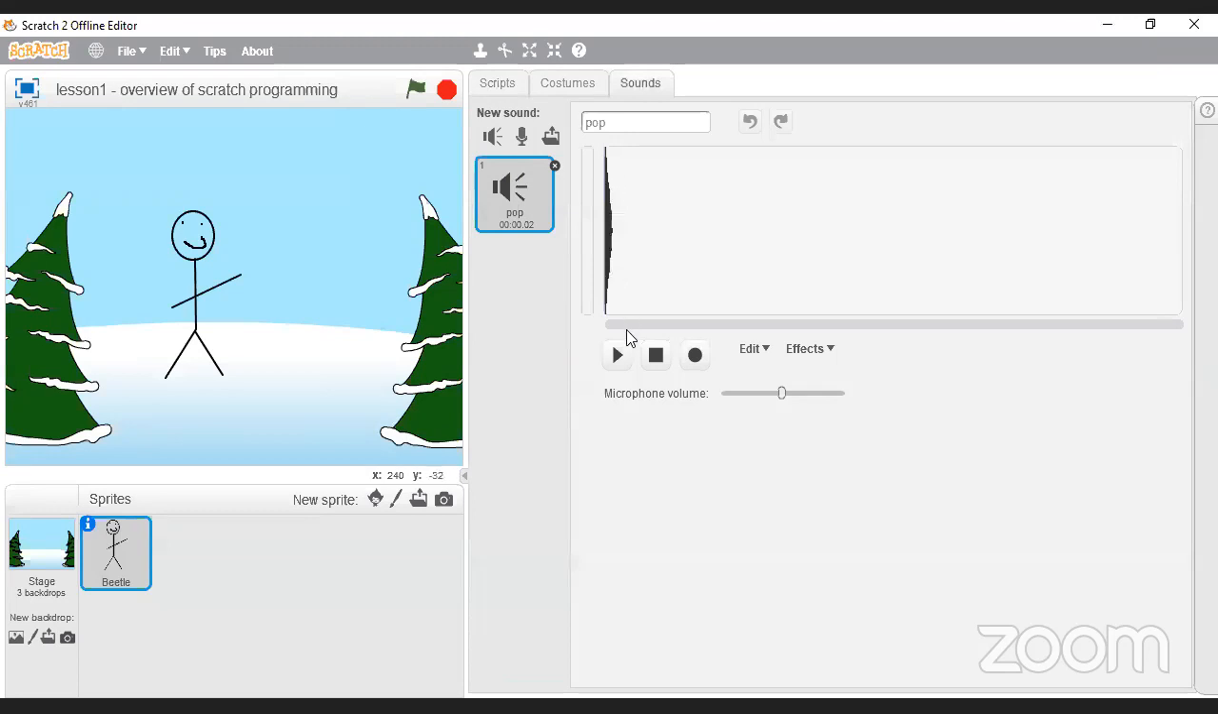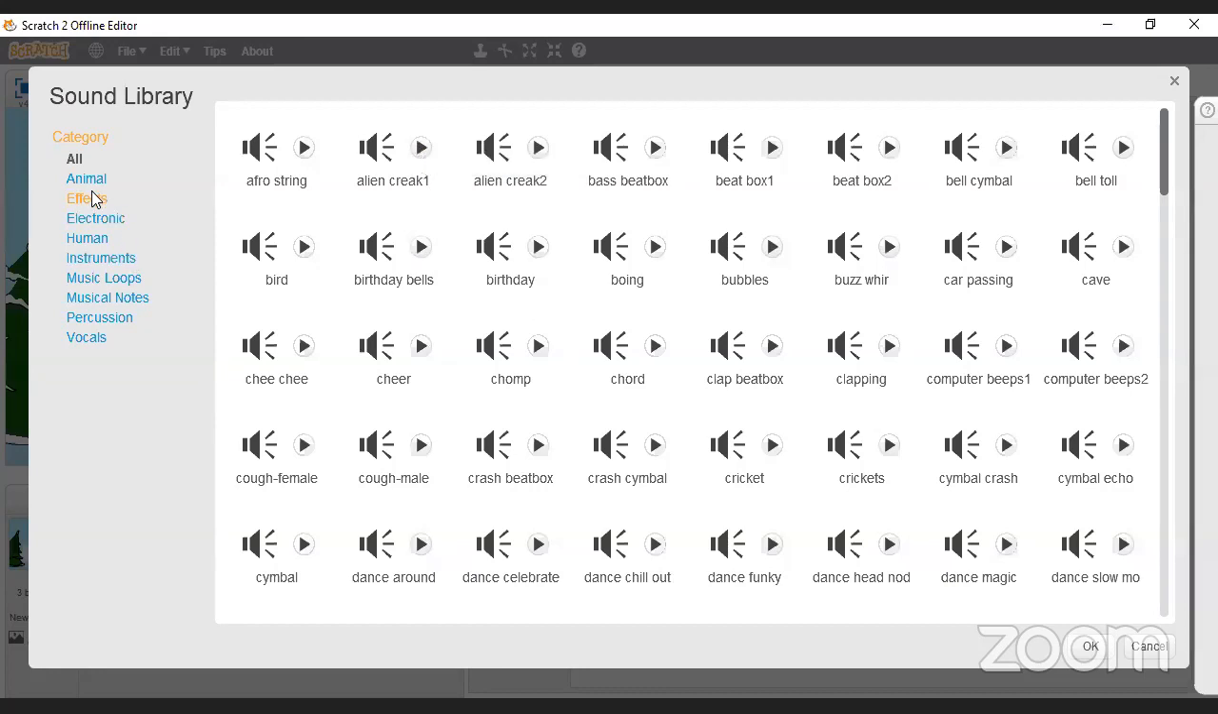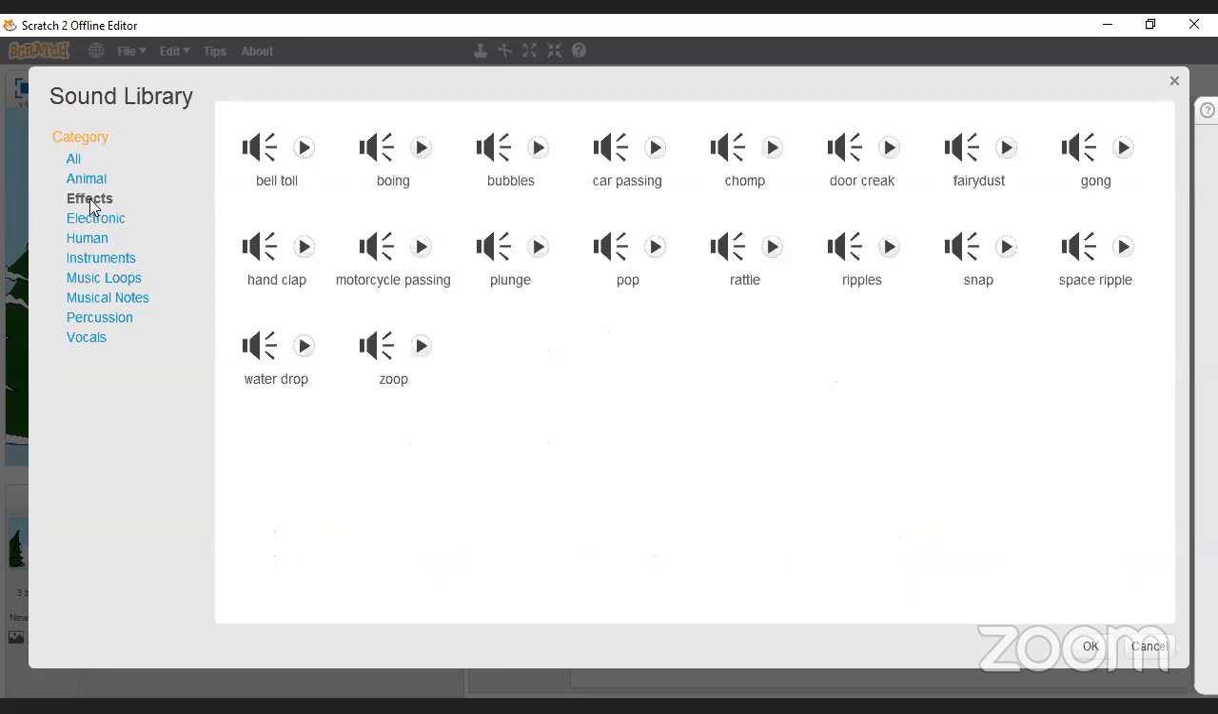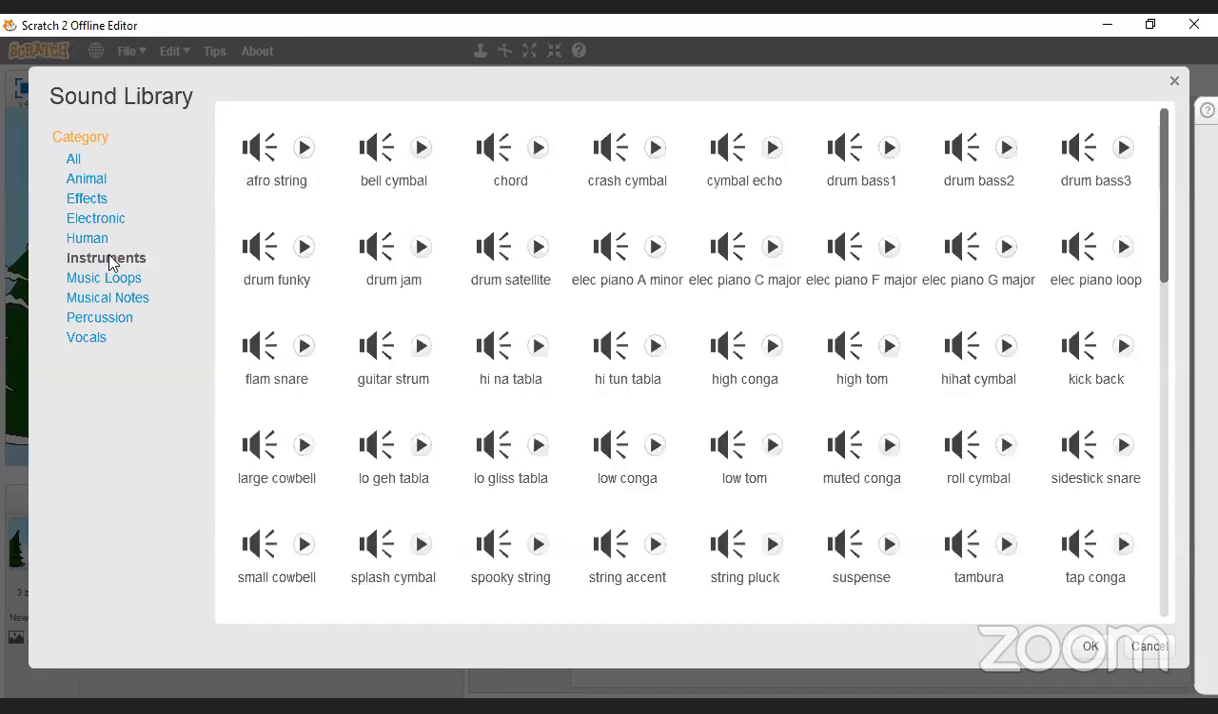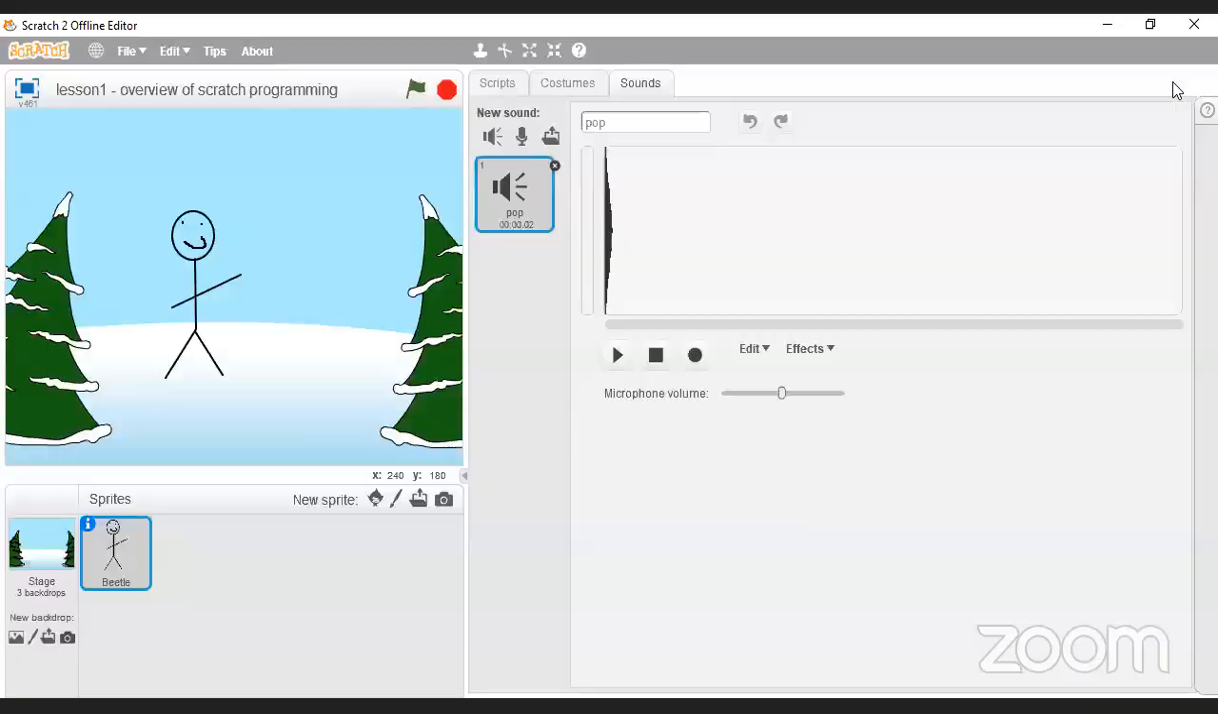Here I've got a sound called pop. I'm not sure if you can hear that. And then we have a whole library again of things that we can do. There's animals, electronic, human, instruments, all kinds of things. You can go crazy with this stuff. You can do amazing things with this.